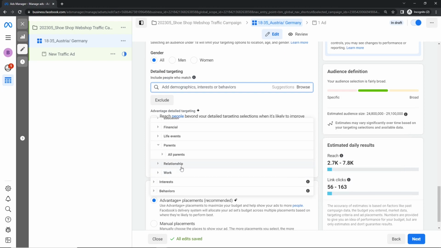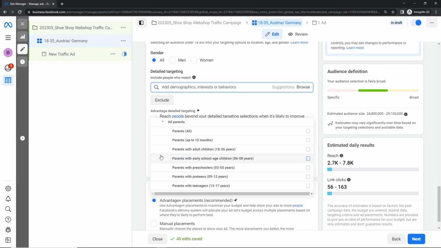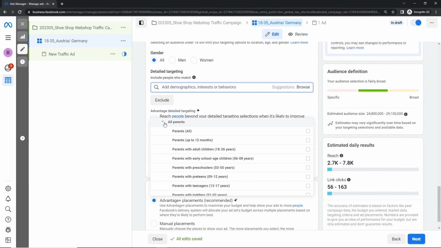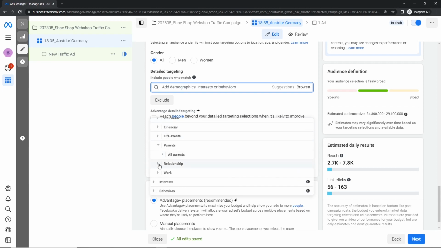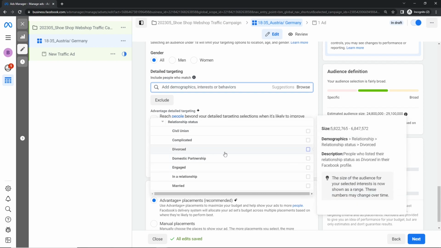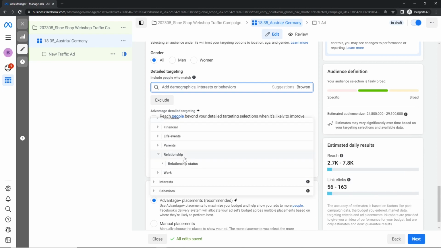or here category parents, all, or with adult children, with early school age children, with preschoolers, and so on and so on. So you can really be specific here. Relationship, the status, if they are divorced, domestic partnership, engaged in a relationship, and so on. This is rather simple. And work as well.